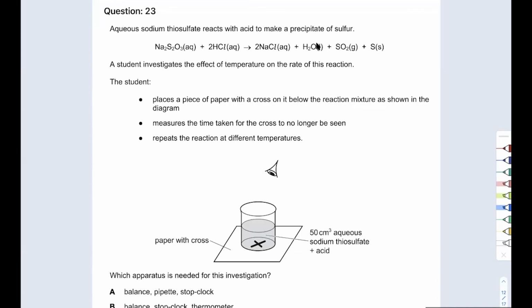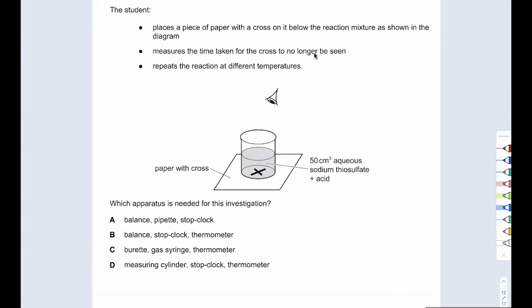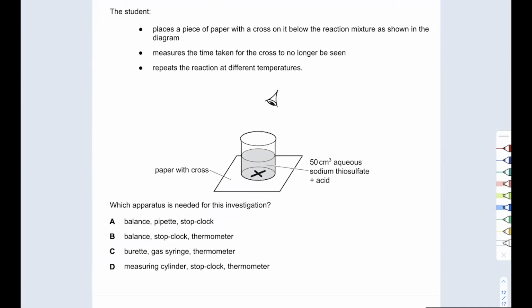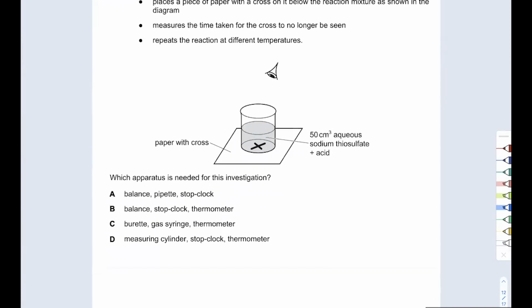So what they're doing is placing a piece of paper with a cross, measuring the time taken for the cross to no longer be seen because there is obviously sulfur being produced, and repeating the reaction at different temperatures. Okay. What apparatus is needed for this investigation? Of course, they're doing it at different temperatures. That means they need a thermometer. Number two,